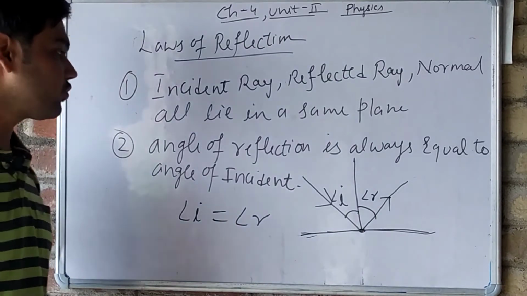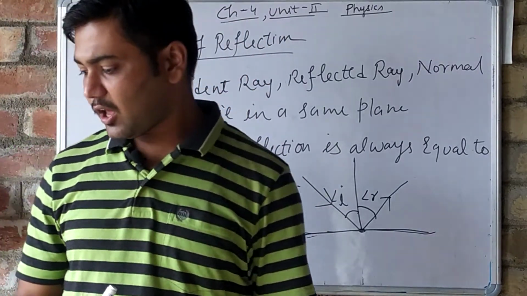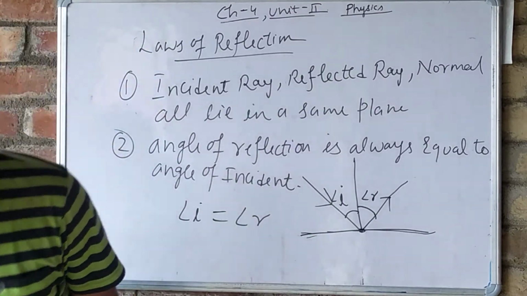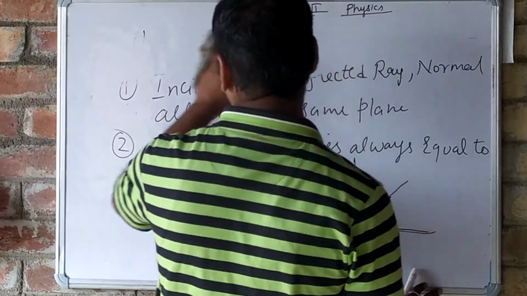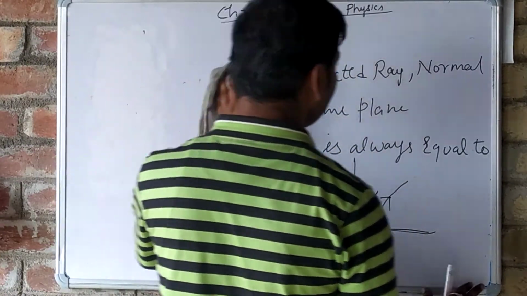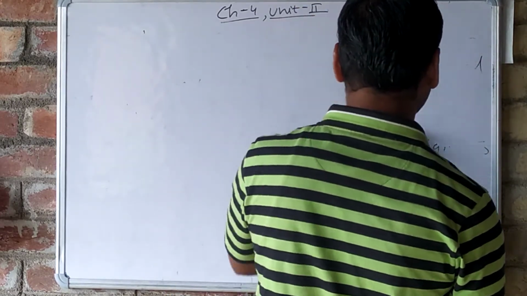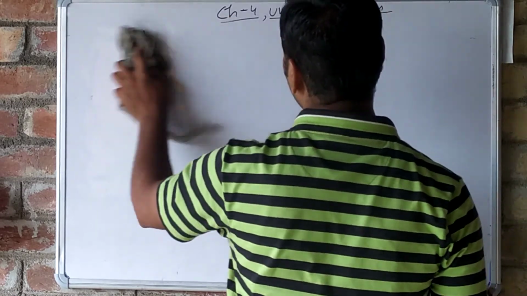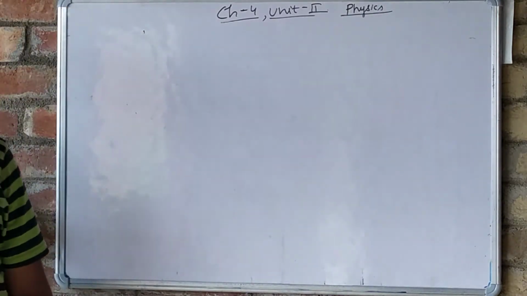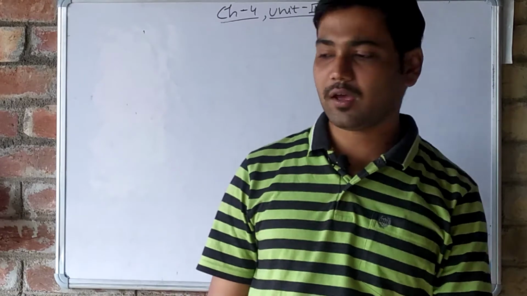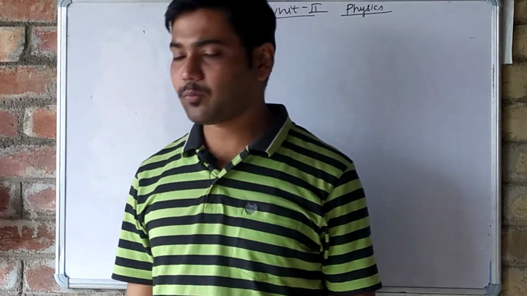So these are the two laws of reflection that we have studied here, and I think I have explained them and you have understood clearly. Now after this there is investigation 4.1. You have to study this investigation. It is based on the laws of reflection that we have studied. It is very simple. When you read it, you will be able to understand it very easily. This is not a very typical investigation. So investigation 4.1 you have to study.